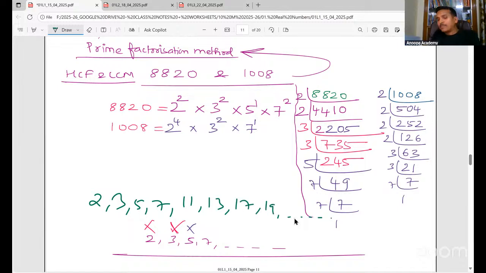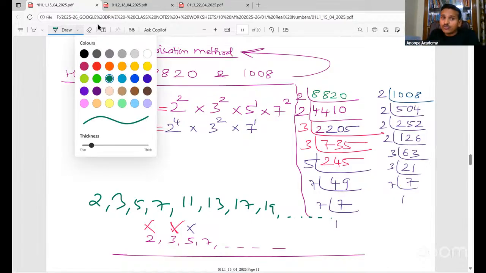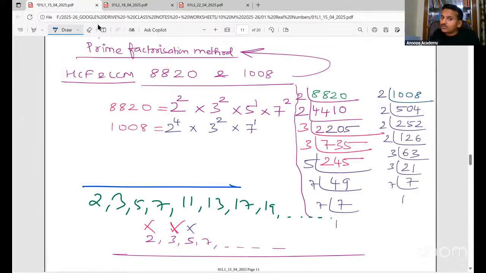Generally we will not need higher prime numbers. Mostly they will not come, but rarely they do. Now, whenever we are doing prime factorization, my humble request, always start from the smallest. As soon as I see 0 here, most of the students will start dividing by 5.